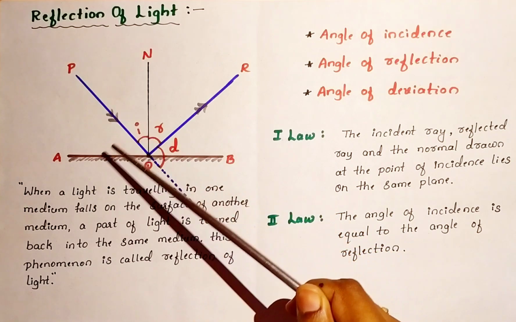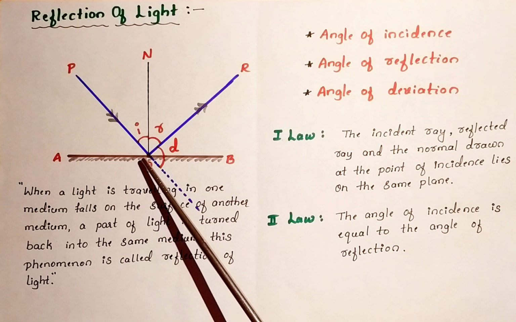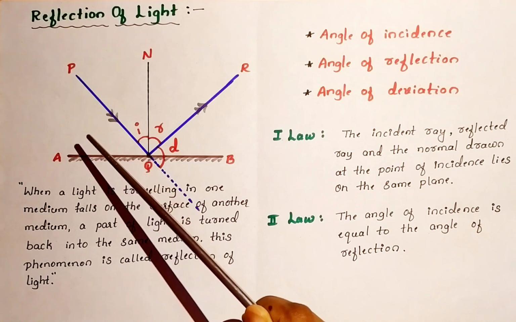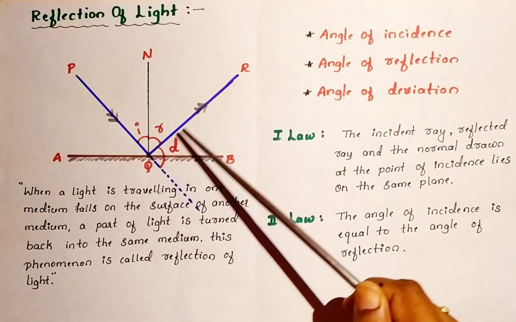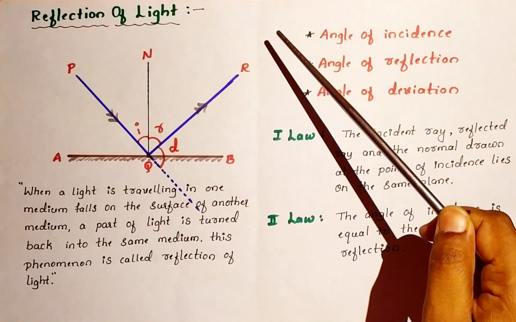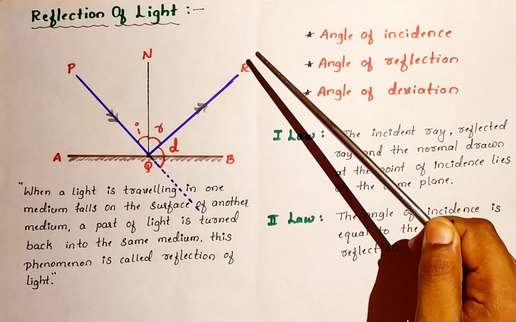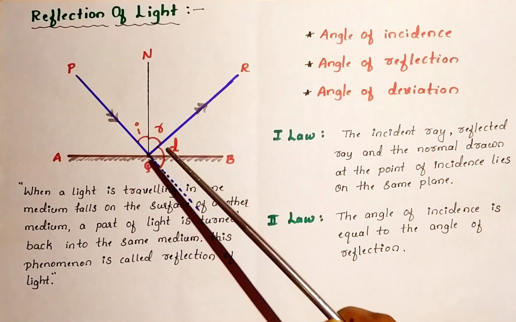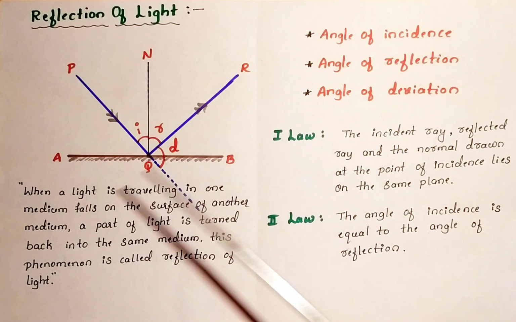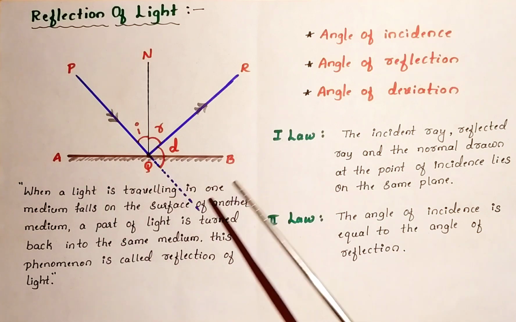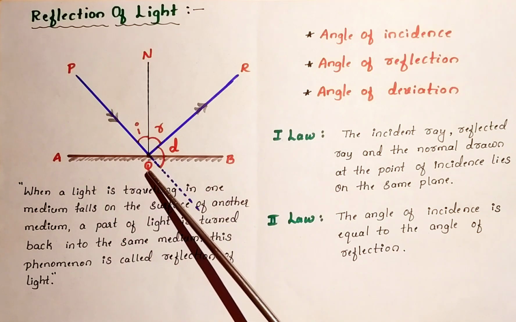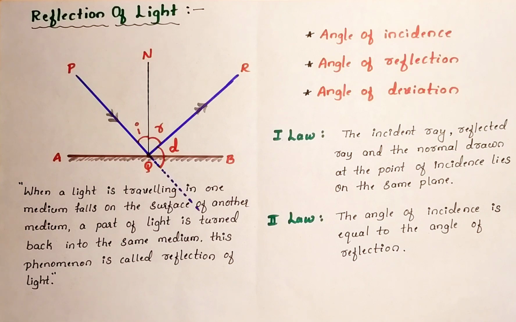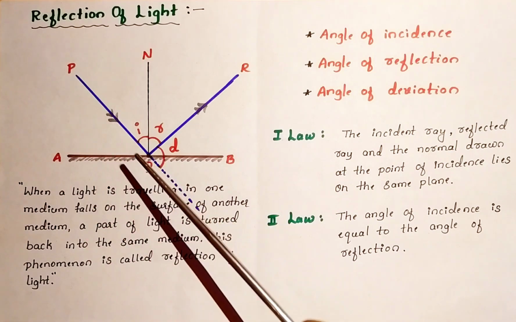This ray of light falls on the mirror at point Q, so that most of the light is turning back to the same medium. QR indicates the reflection of light, or the reflected light. PQ is the incident ray, QR is the reflected ray, AB indicates the plane mirror, and the point Q indicates the point of incidence at which the ray of light falls.